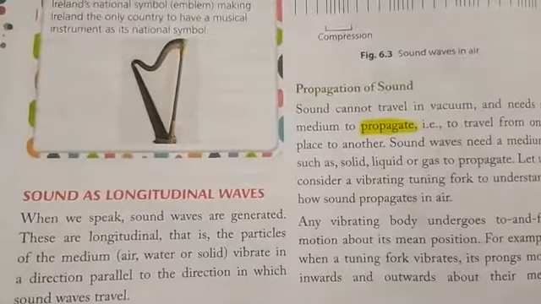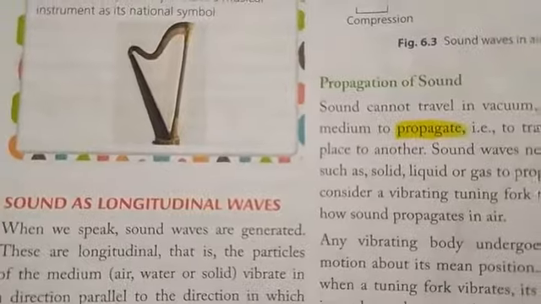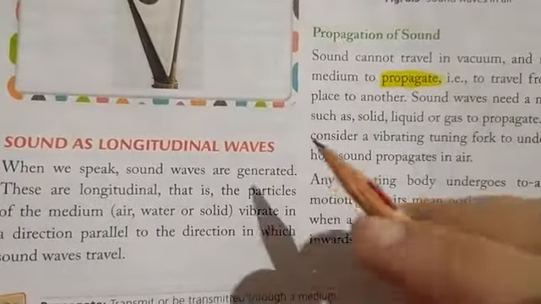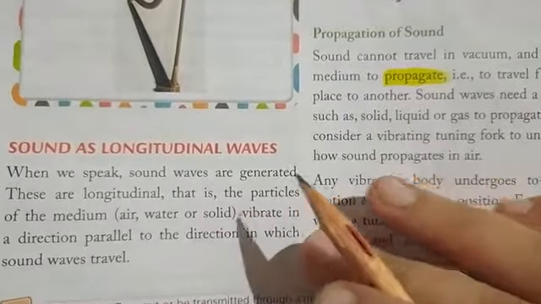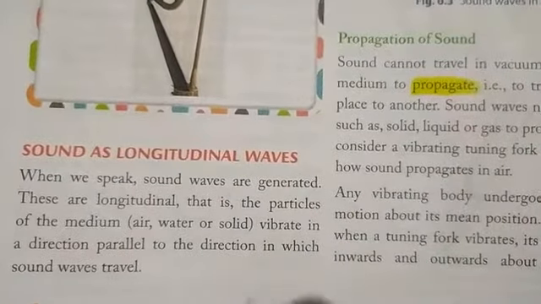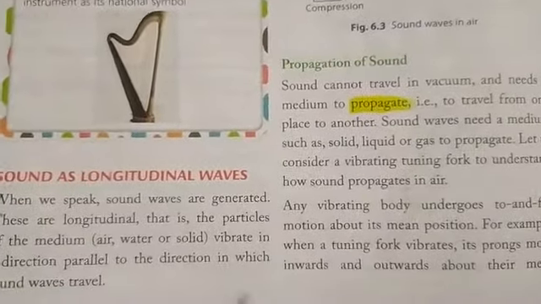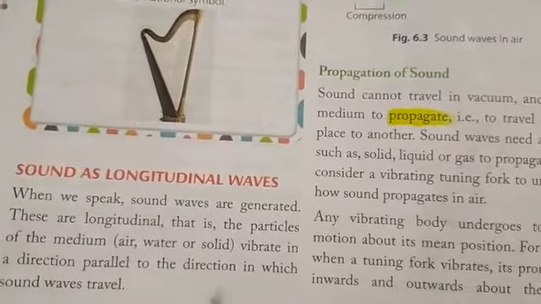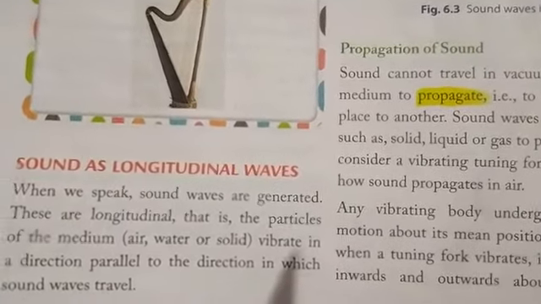Next is the topic related to sound waves. As I have told you, there are two types of waves, transverse waves and longitudinal waves. But sound waves are longitudinal waves. What are transverse waves and longitudinal waves? Transverse waves are those in which the particles of the medium vibrate perpendicular to the direction of propagation of the wave. And longitudinal waves are those in which the particles of the medium vibrate or travel along the direction of propagation